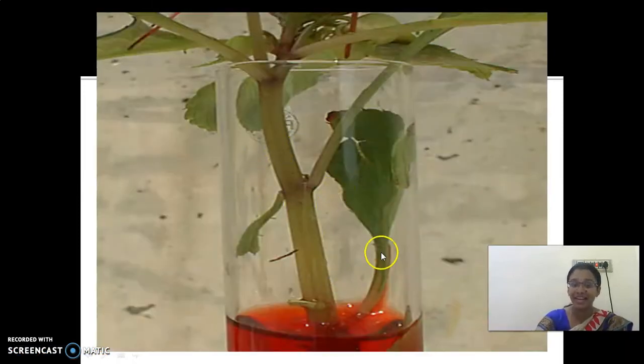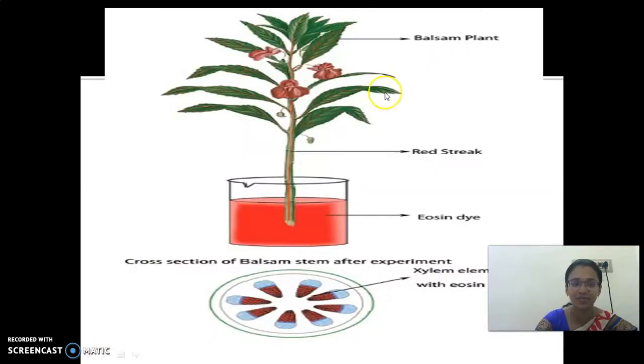Look here, this is the final arrangement. We are going to keep it as it is for a few days. After that, if we take that stem and cut it and see, we are able to see the red colored ink inside it. Look here. The ink which is present in this water is transported to all parts. We are able to see a red colored streak in the plant. So do this experiment and observe. Okay, children?